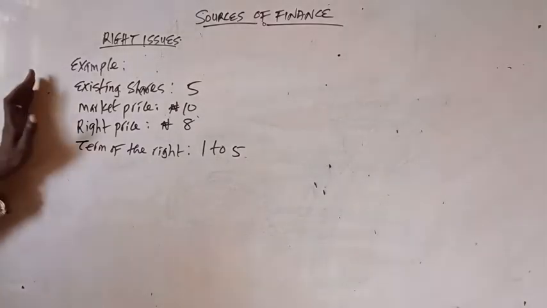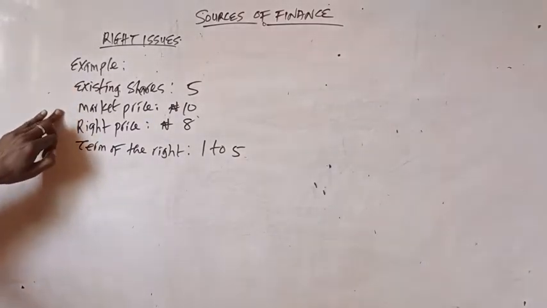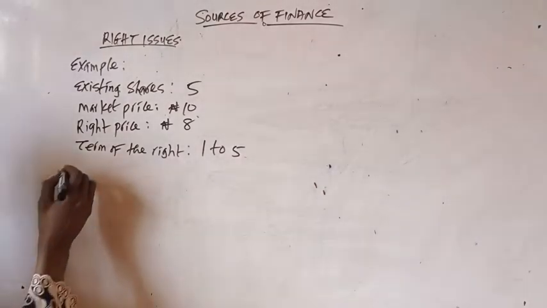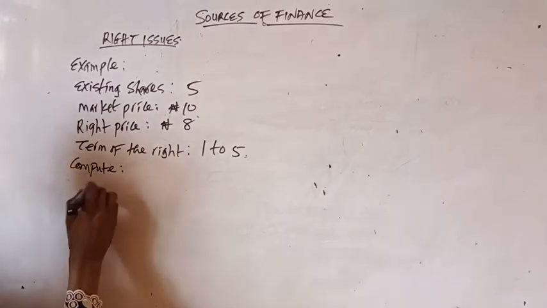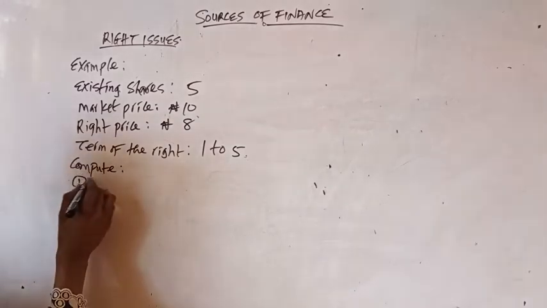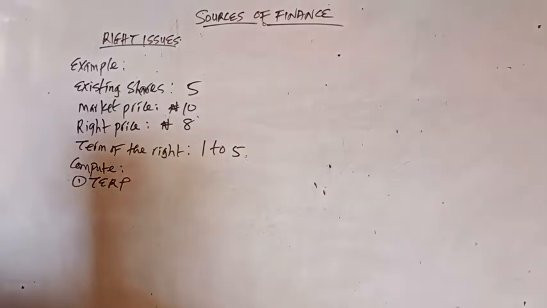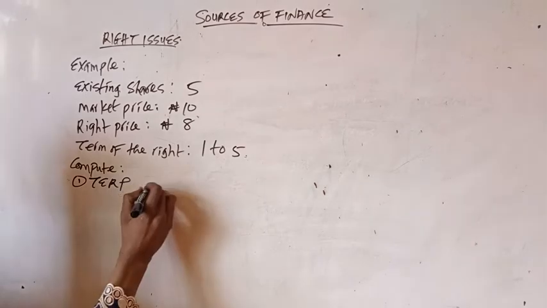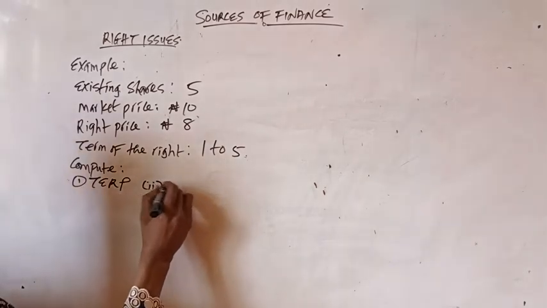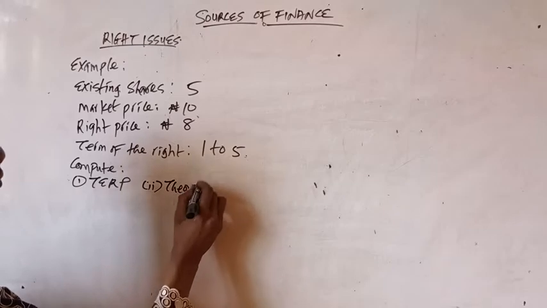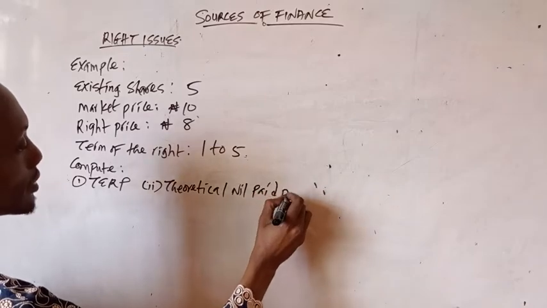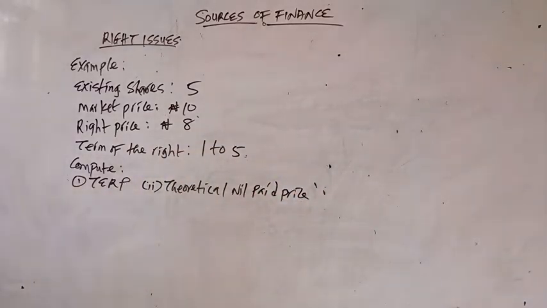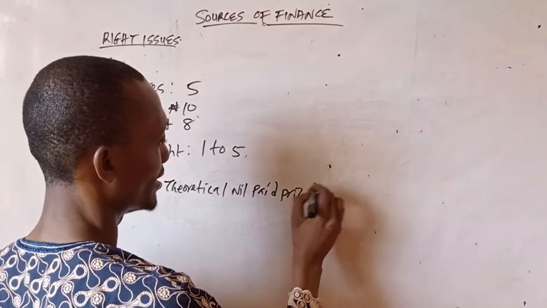Let's assume we have this information and we are told to calculate the theoretical ex-rights price, TERP, or theoretical ex-rights price, or expected gain. We can also call this expected gain.